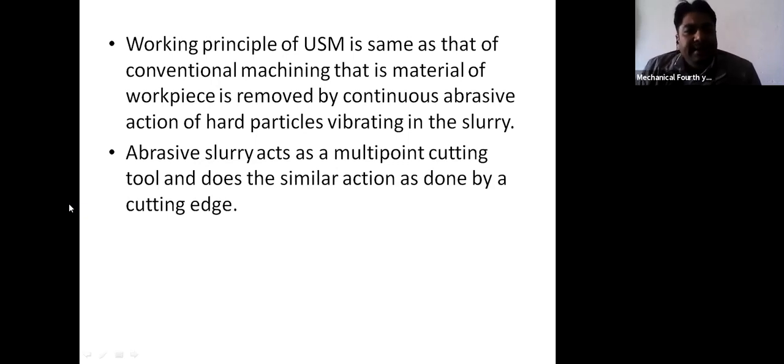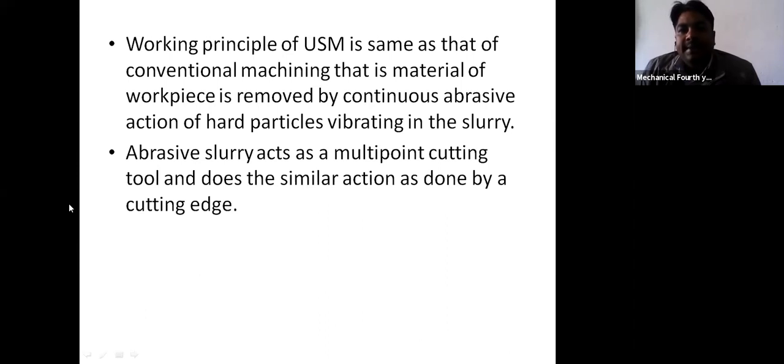The abrasive slurry acts as a multi-point cutting tool and does a similar action as done by the cutting edge. As you know, all cutting tools have one or more sharp cutting edges, and this cutting edge is generally responsible for the material removal process.